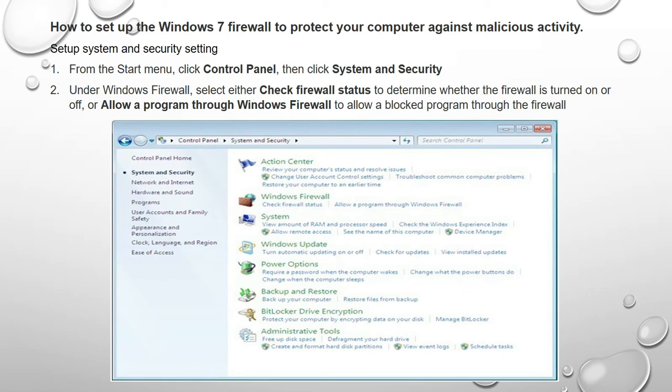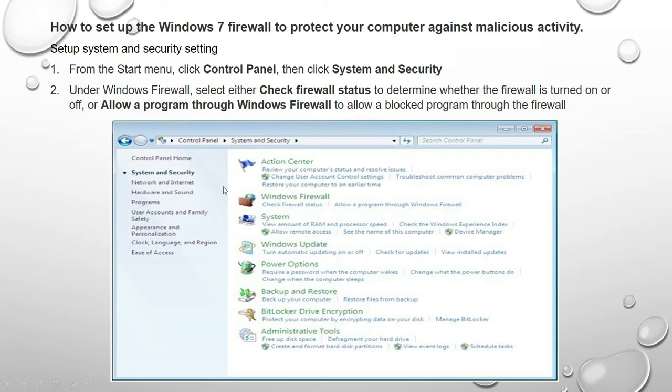So see, go to your control panel and click on the system security option. Under this Windows firewall, select either check firewall status to determine whether the firewall is turned on or off, or allow a program through Windows firewall to allow a blocked program through the firewall.